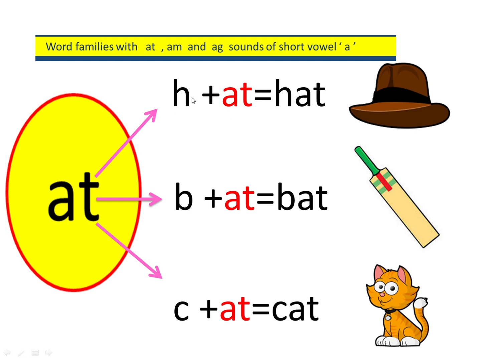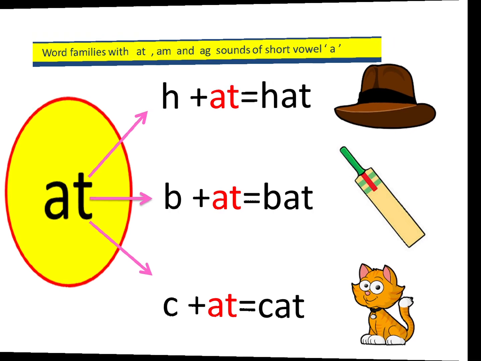H sounds H, at, hat, hat. B sounds B, at, bat, bat. C sounds K, at, cat, cat. Yes, this was the word family at.